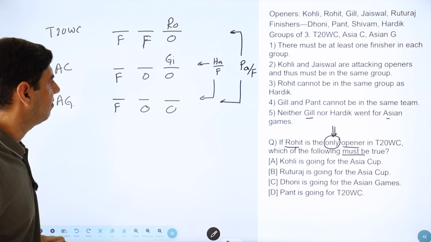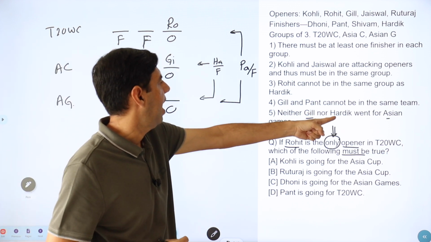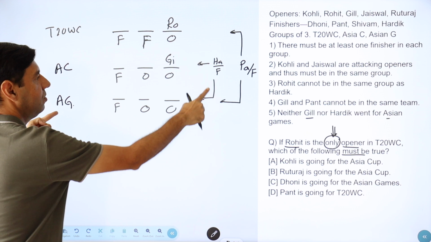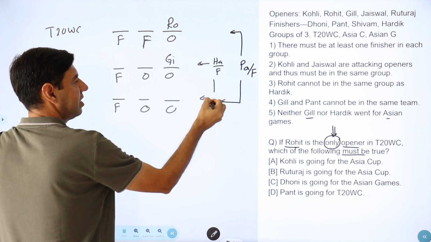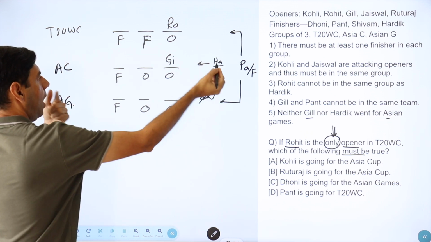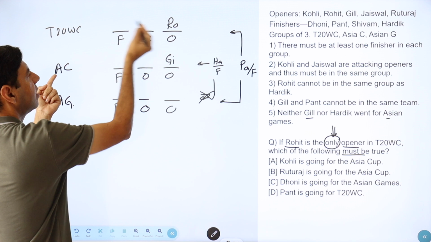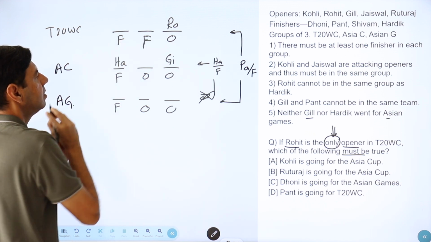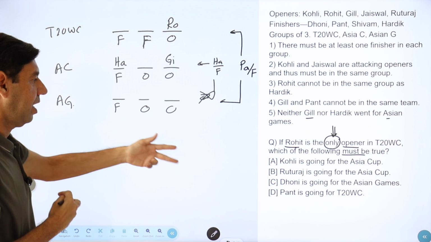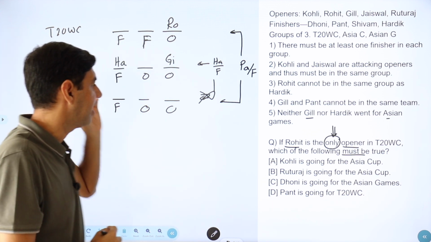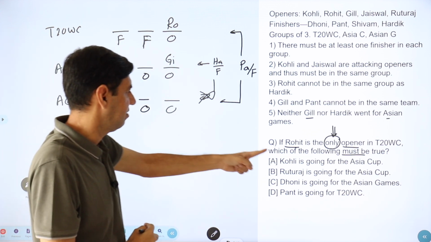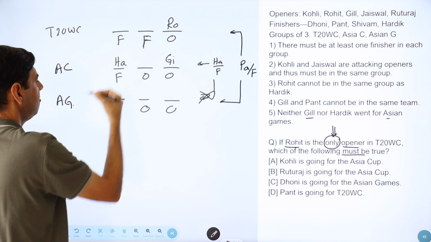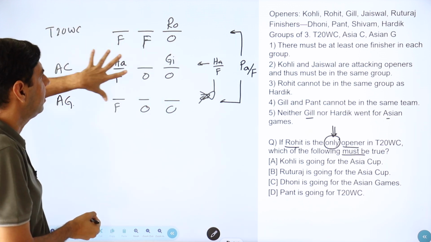Is that all that we have? We have neither Gill, Hardik. Oh, Hardik cannot go to Asian Games. So Hardik has to only go here. He can't be with him. So Hardik has to go here. Right? So this is a must. So I just glance. Is there something with Hardik? No, there's nothing. Is there something with Gill? There's no. And if Hardik, now Pant can go there. Shivam and Dhoni, there are no conditions on them.